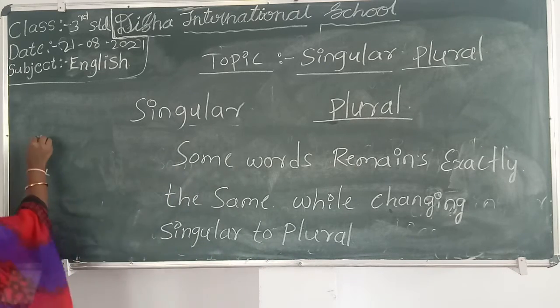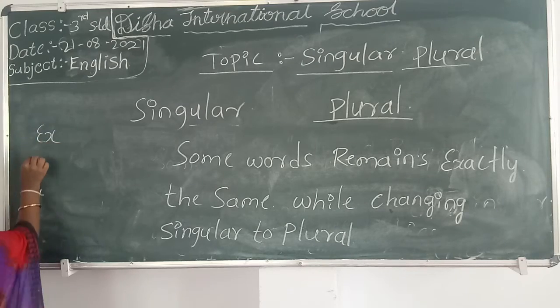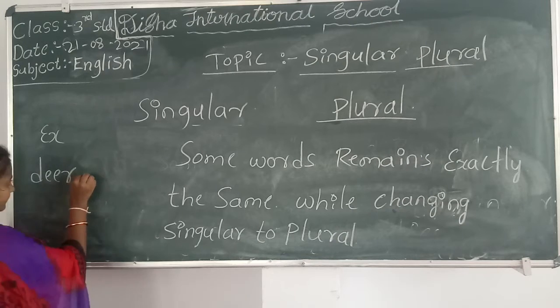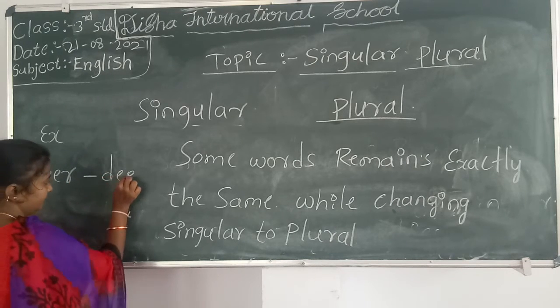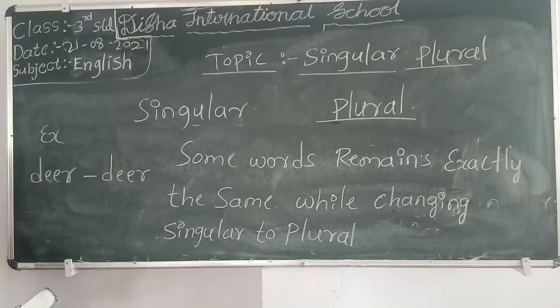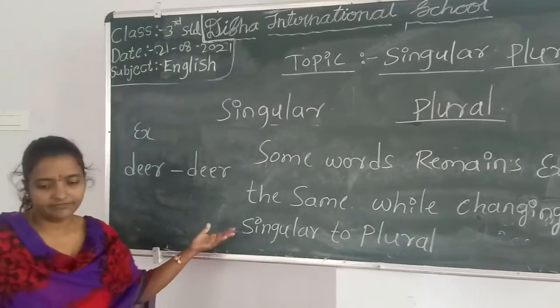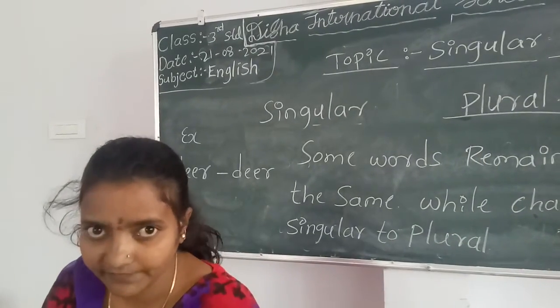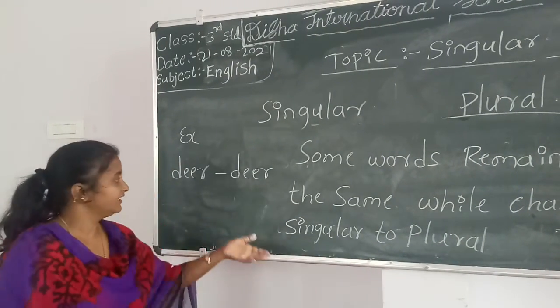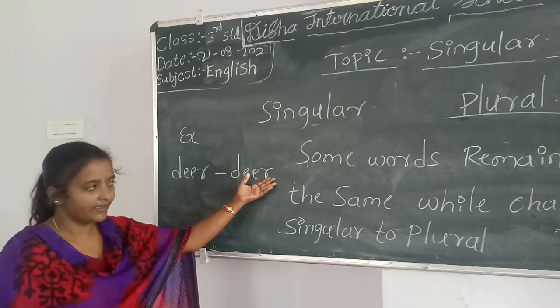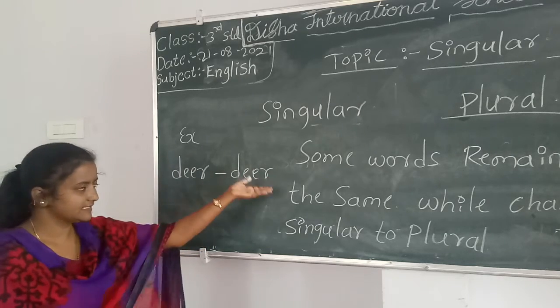For example, I write here D-E-E-R, deer. This is also the plural version. D-E-E-R, deer. We never change the spellings. We never modify the spellings. And we never add anything to the end of these words. Okay? This is the last rule of singular and plural.